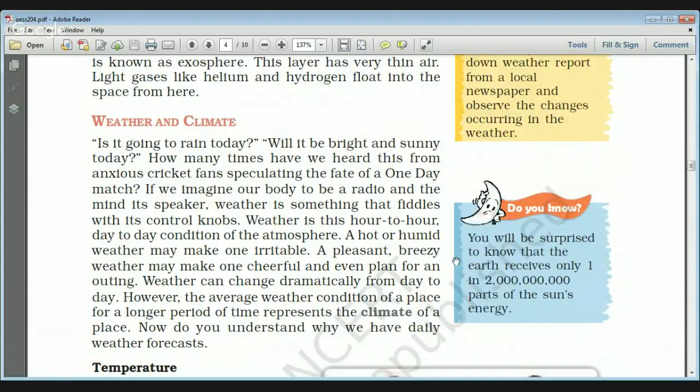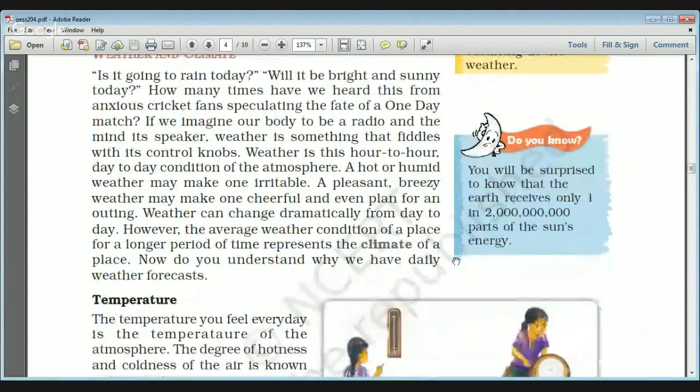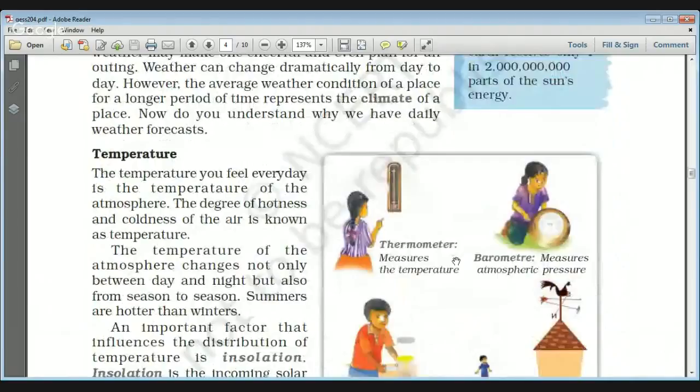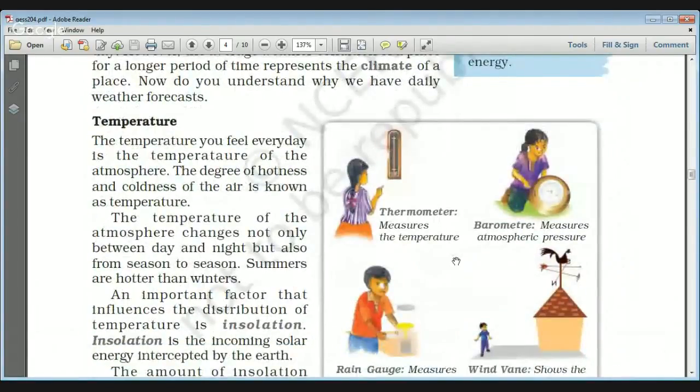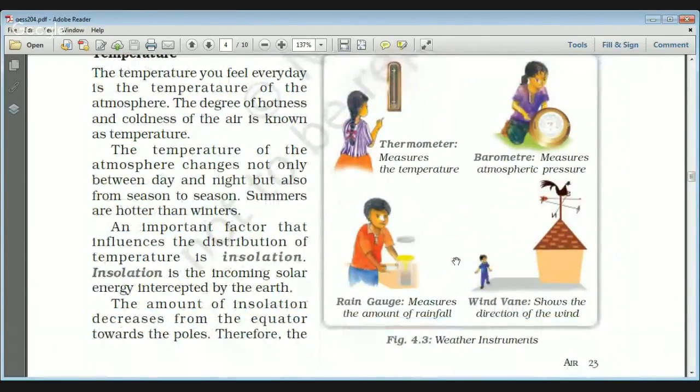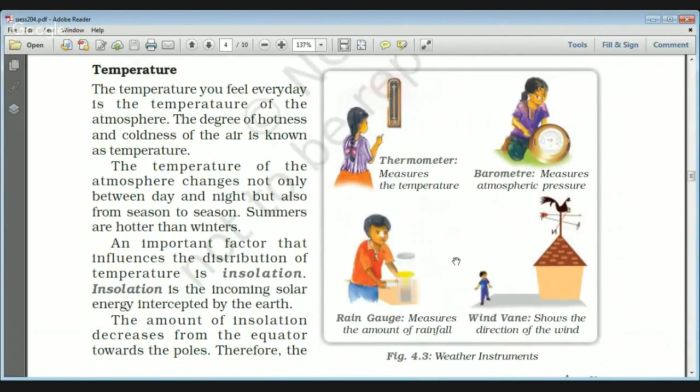news channels. Now please remember this fact that the Earth receives only one part of the 2 billion parts of the sun's energy. Now, if you see the definition of temperature, temperature is actually the degree of hotness or coldness of air, and the temperature of atmosphere changes not only between day and night, but also from season to season. And summers are hotter than winter. This is by a very common sense.